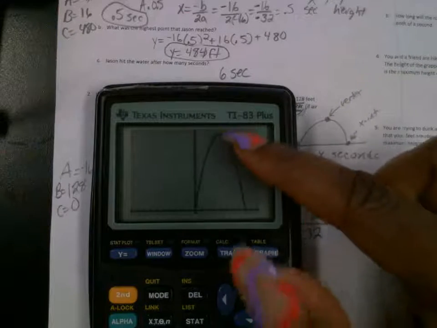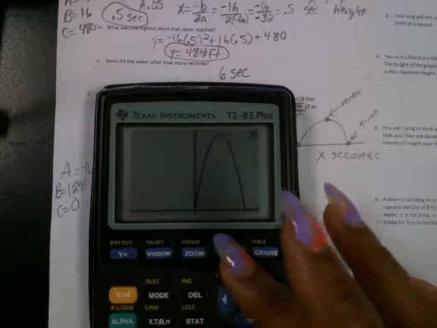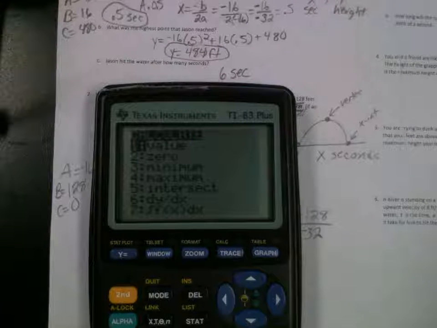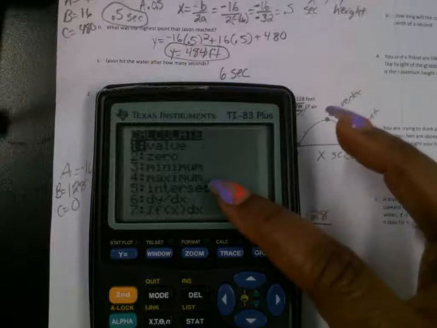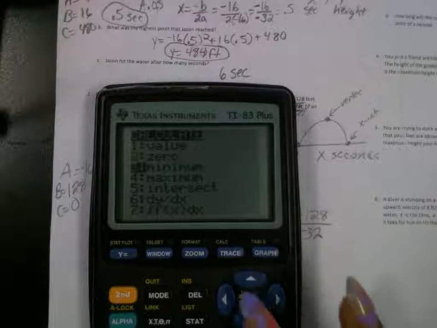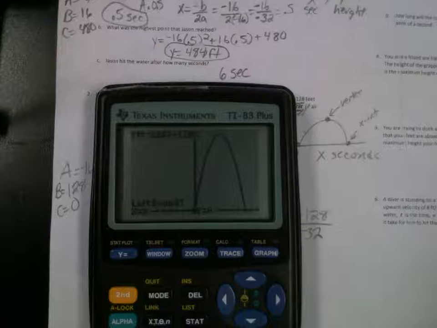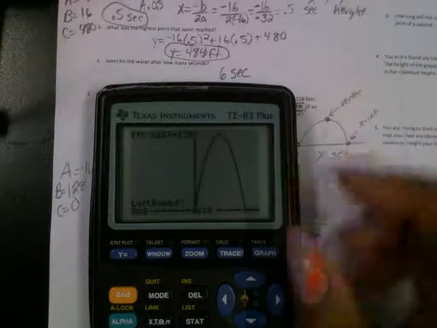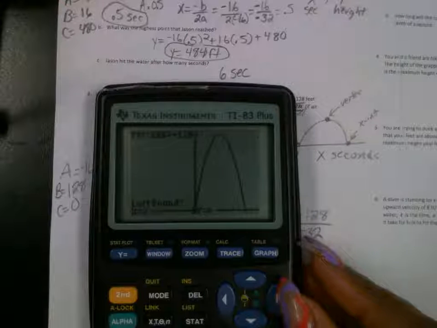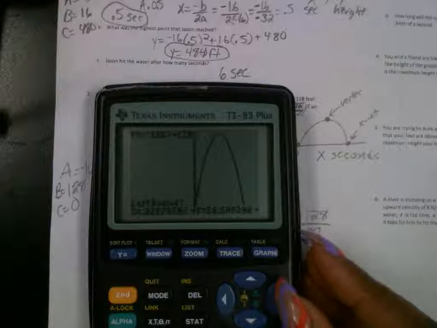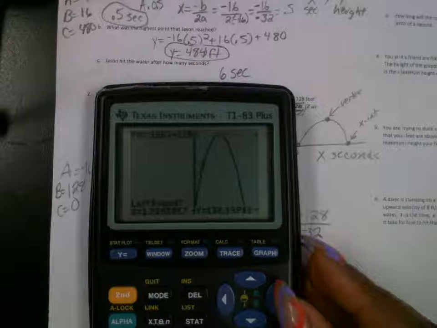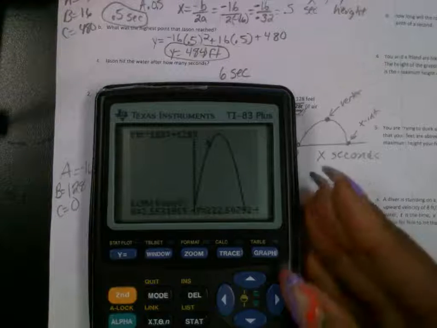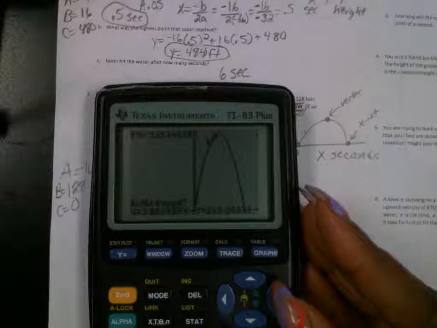Now we need to find this point. So we can press second and trace. Now, which one do you think is going to be the value that we're looking for? Maximum. We're looking for maximum. Good job. So when you go to maximum, you're going to put a cursor on this side and a cursor on that side. So let me move my cursor over. I'm going to get close to it. I press enter on this side, and then I press enter on the other side.